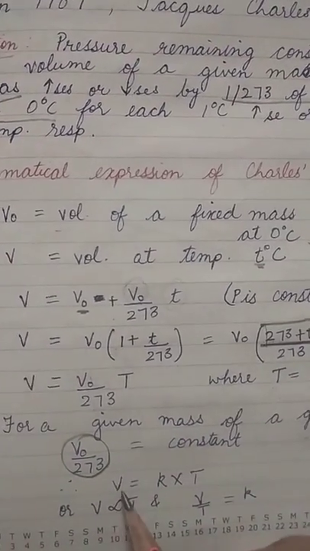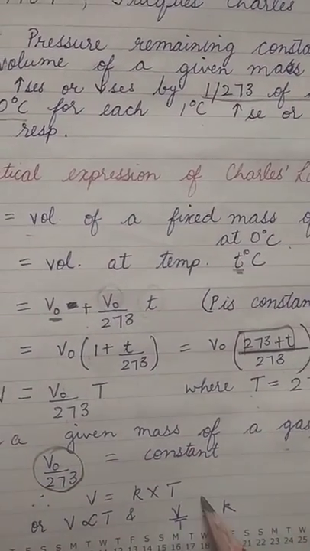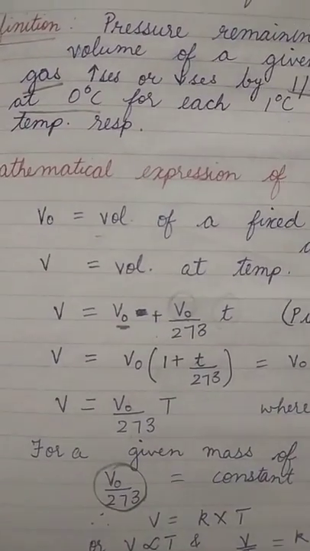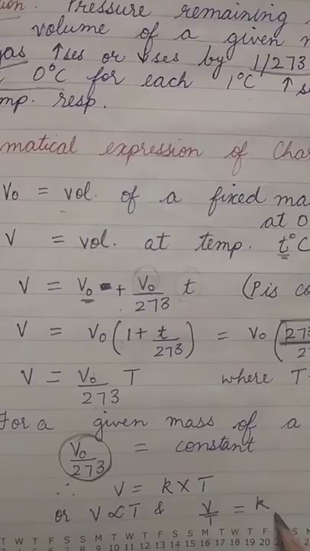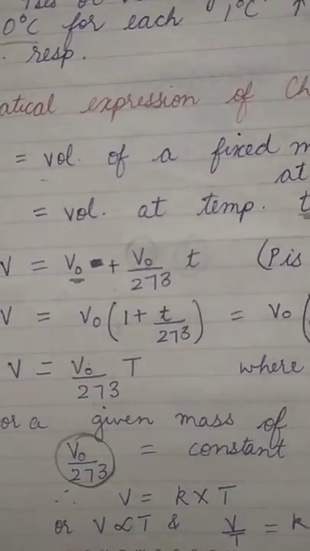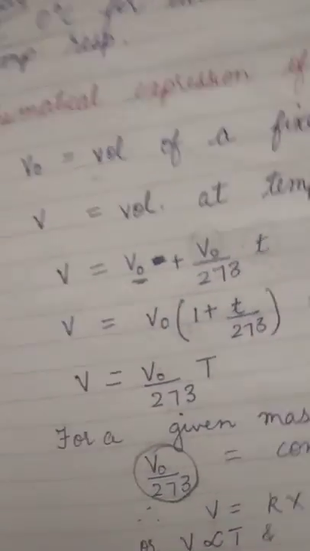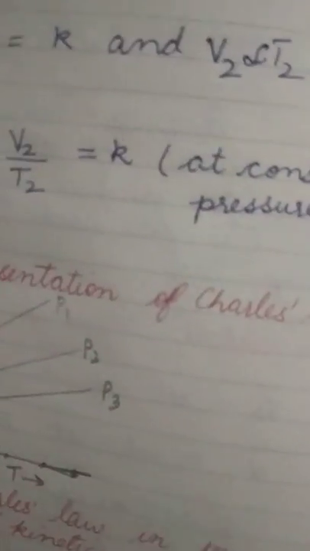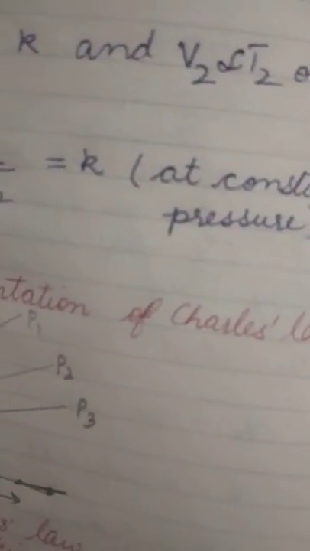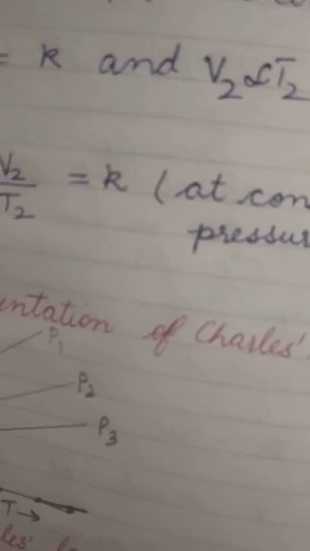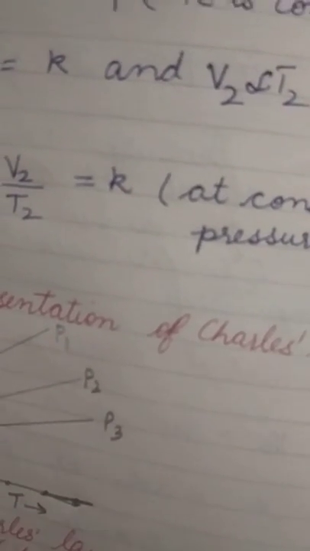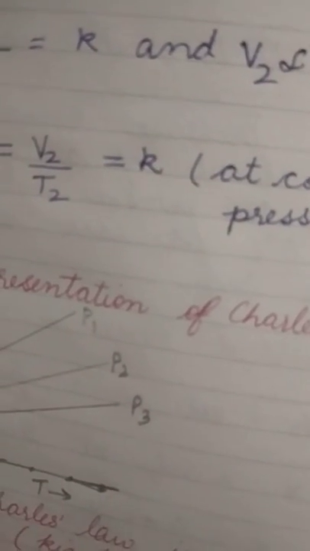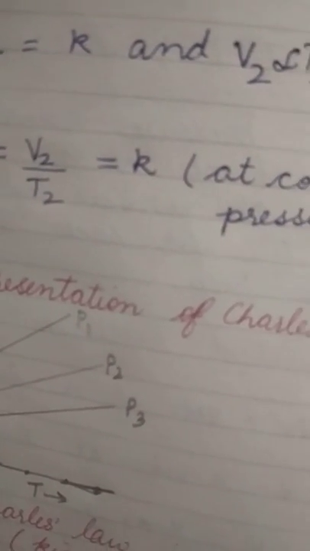So we can write V is equal to K into T, or V is directly proportional to temperature, and V upon T is a constant, that is equal to K. So we can also state Charles law as: the volume of a given mass of a dry gas is directly proportional to its absolute Kelvin temperature if the pressure remains constant.